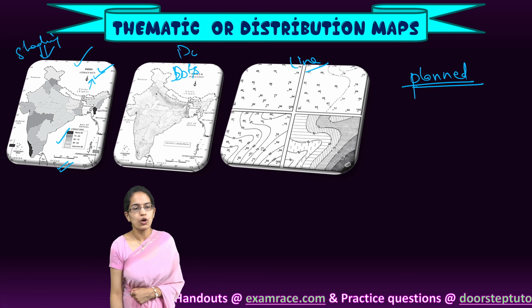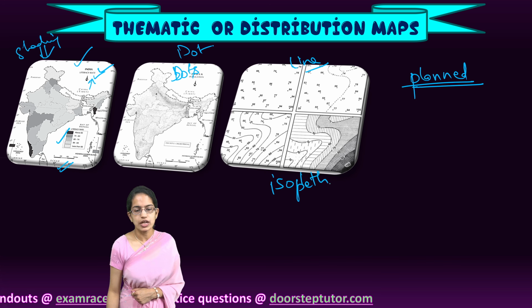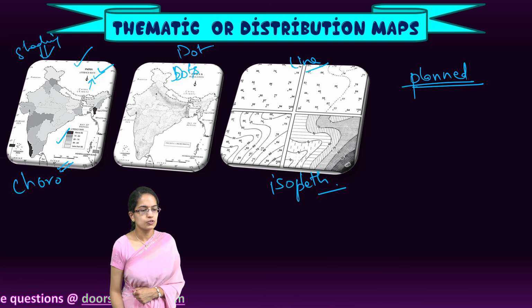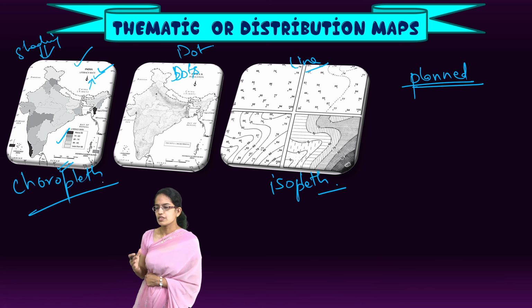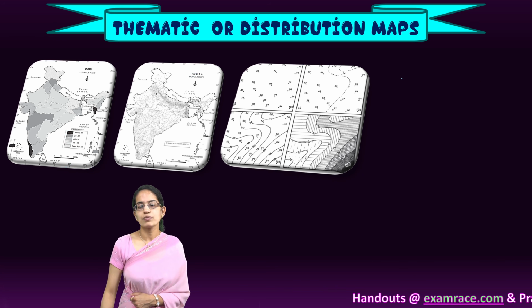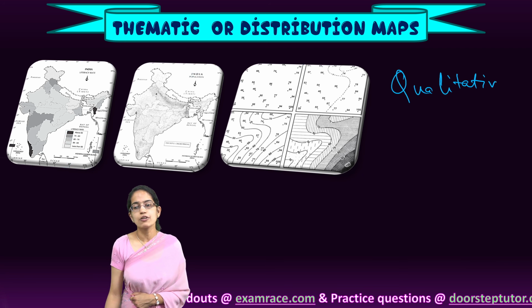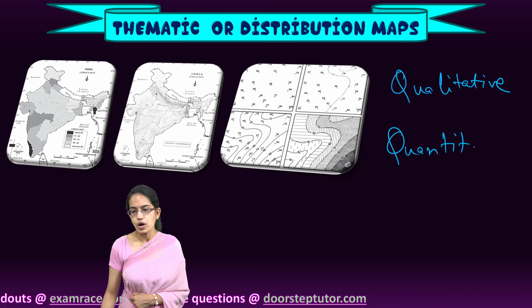So this is a dot method. This is a method which is known as isopleth. We would understand all of these in a while. And the method where we are shading is known as choropleth. So there could be various ways of selecting a thematic map. Now a thematic map can also be explained as a qualitative map versus a quantitative map. So these are an example of a qualitative map.